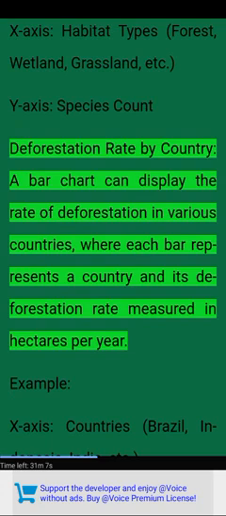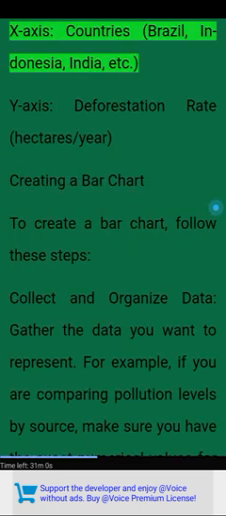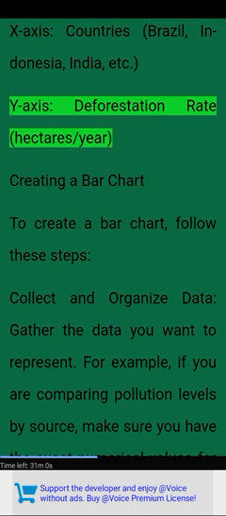Deforestation rate by country. A bar chart can display the rate of deforestation in various countries, where each bar represents a country and its deforestation rate measured in hectares per year. Example. X-axis. Countries: Brazil, Indonesia, India, etc. Y-axis. Deforestation rate, hectares per year.